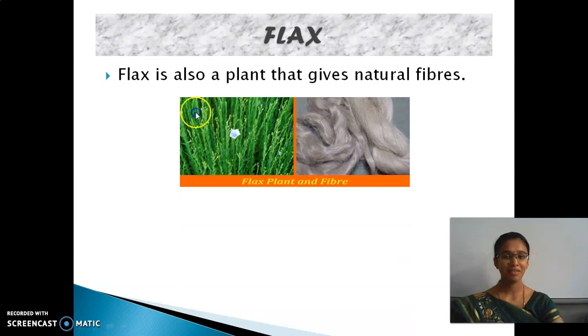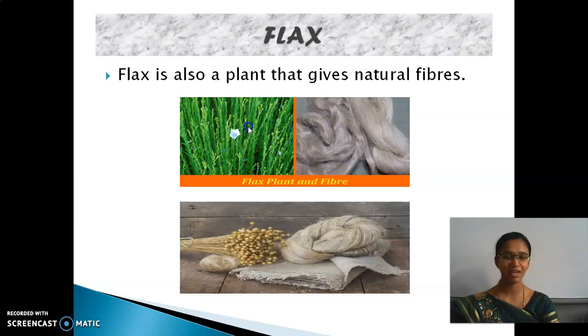See, this is the flax plant. We are able to get the linseed from this plant, and this is the fiber which we get from this plant. Same as the jute, in this flax we are getting the fiber from the stem part, and then it is made into fabrics.